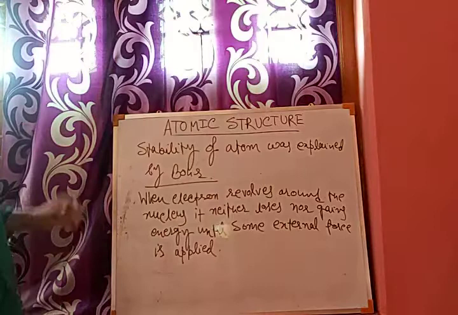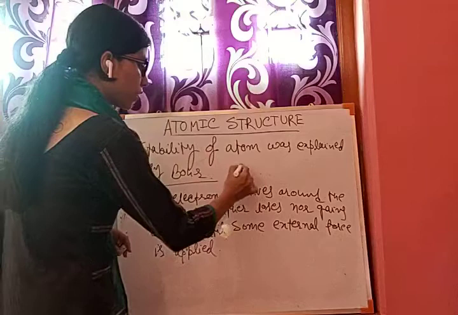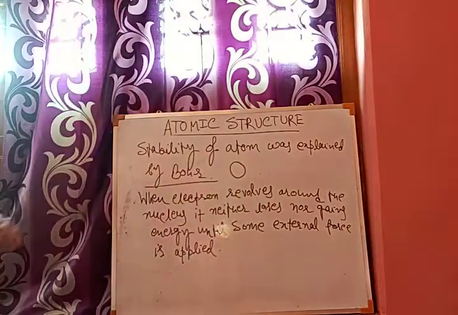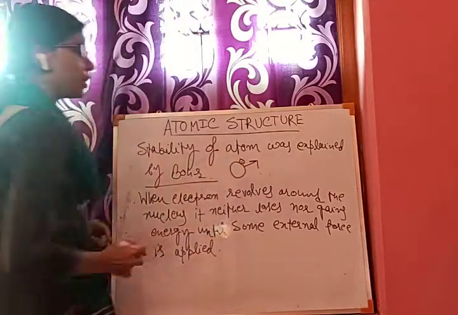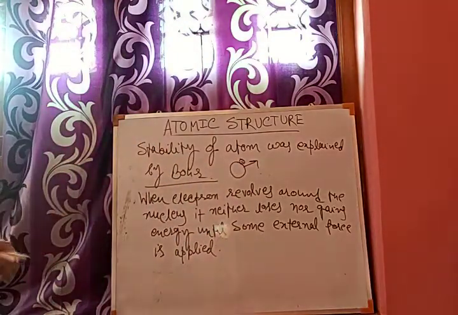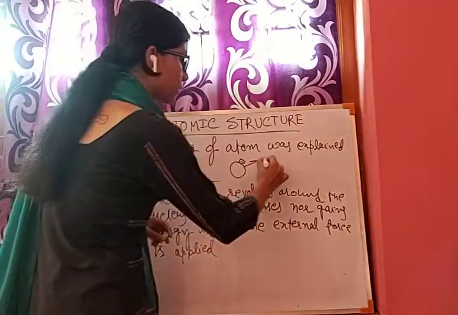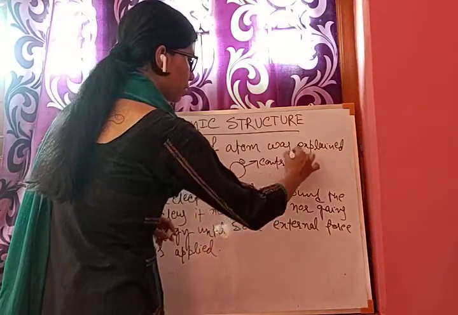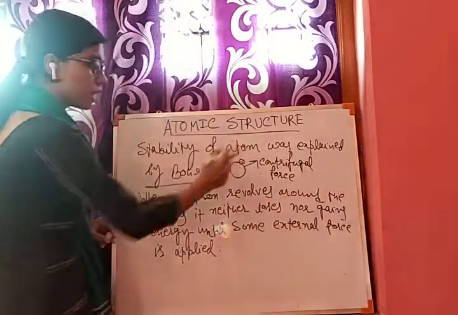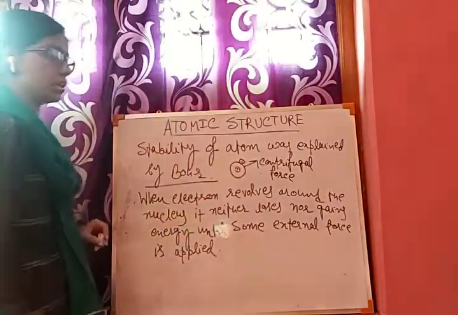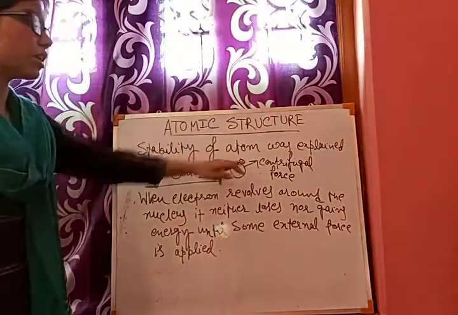So what is the basis of the stability of the atom? Whenever anything revolves in a circular orbit, there exist two forces. One is the centrifugal force, which acts outward. A negatively charged electron rotating in a circular orbit experiences a force acting outside, known as the centrifugal force. And here exists a positively charged nucleus, which will definitely attract the negatively charged electron.